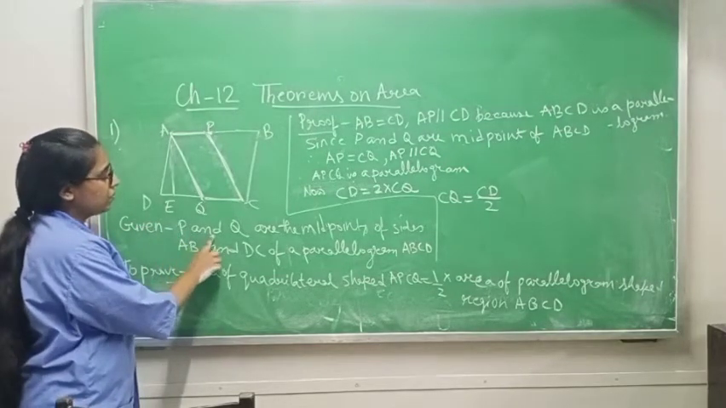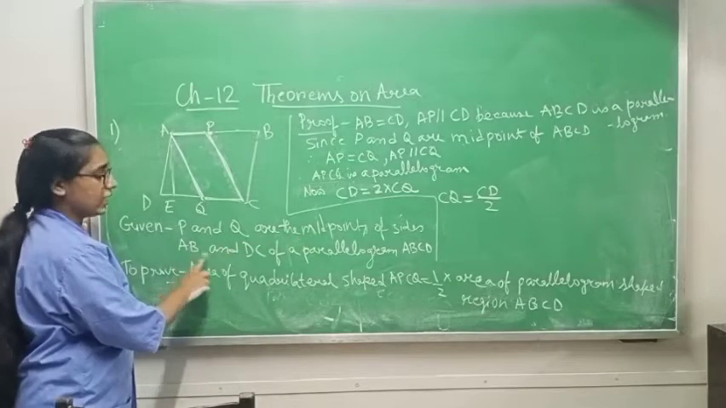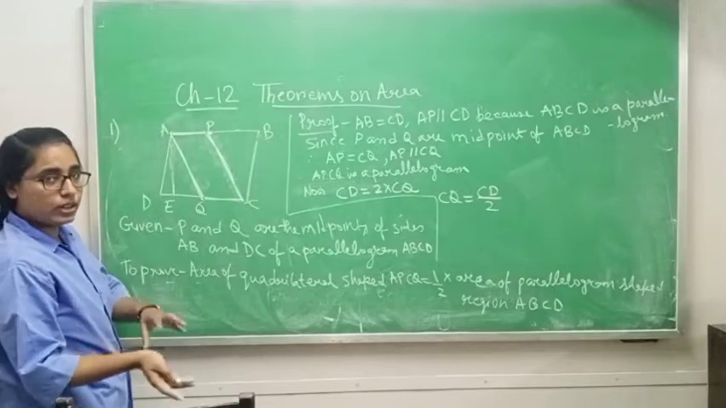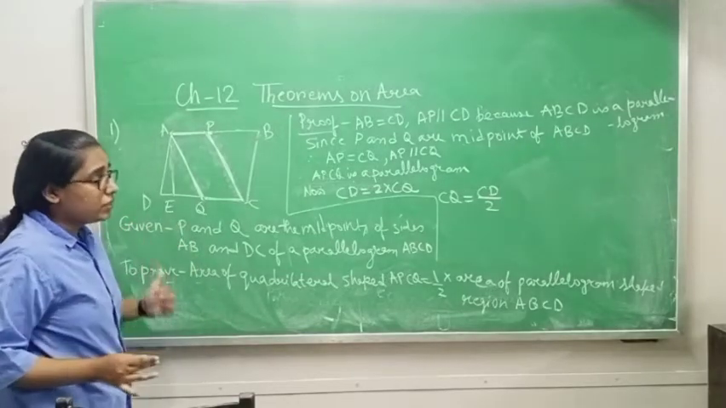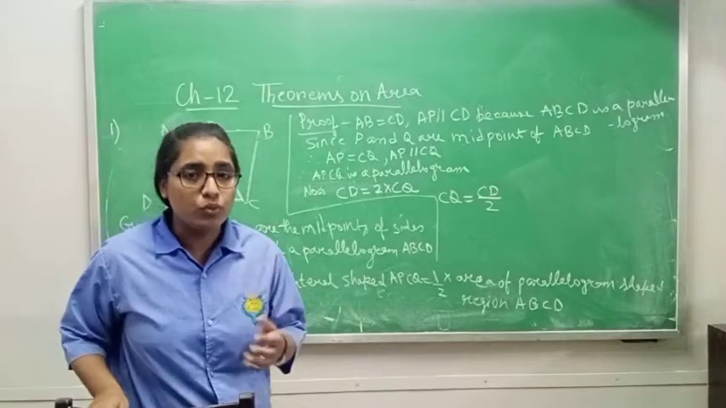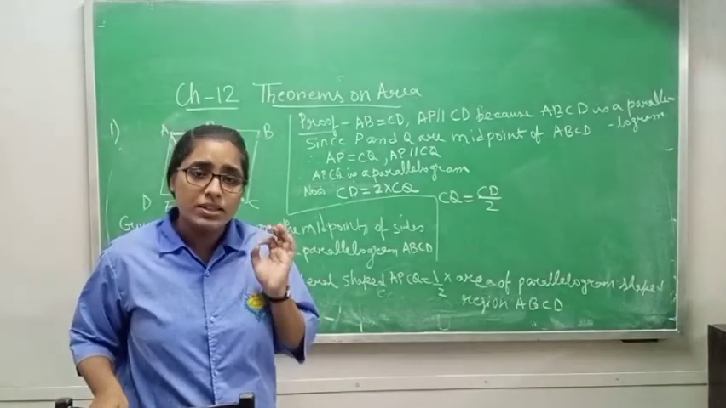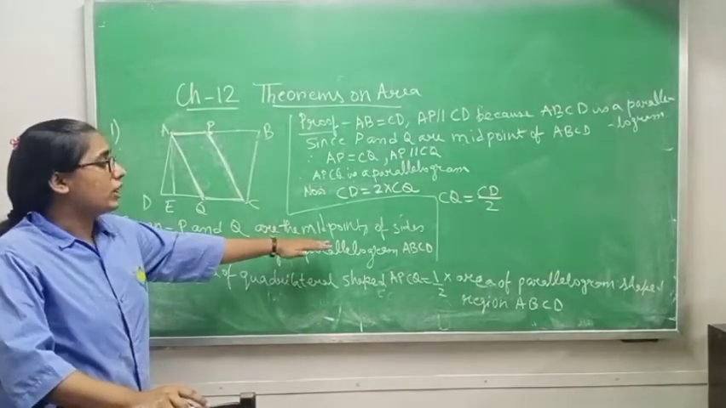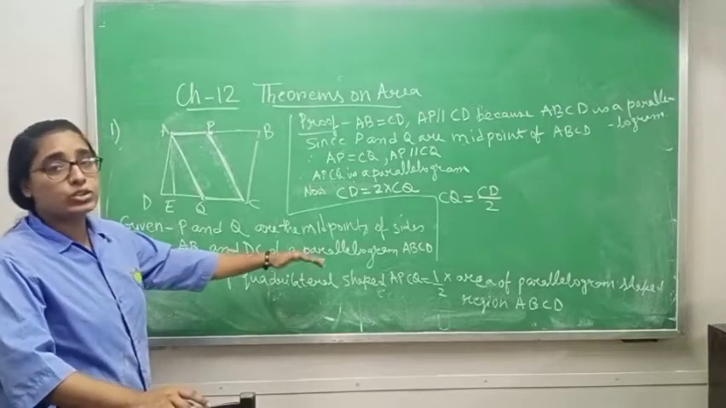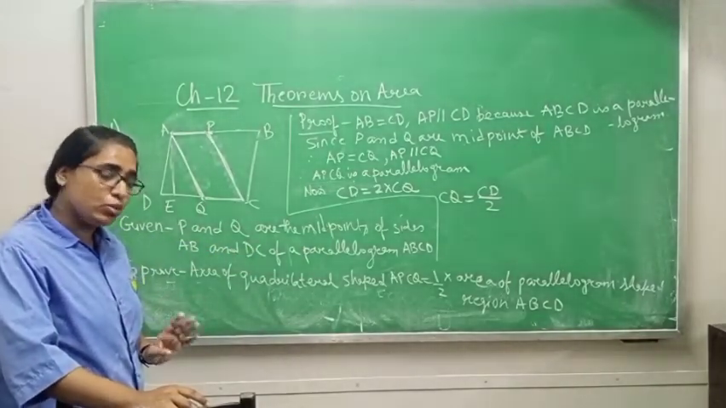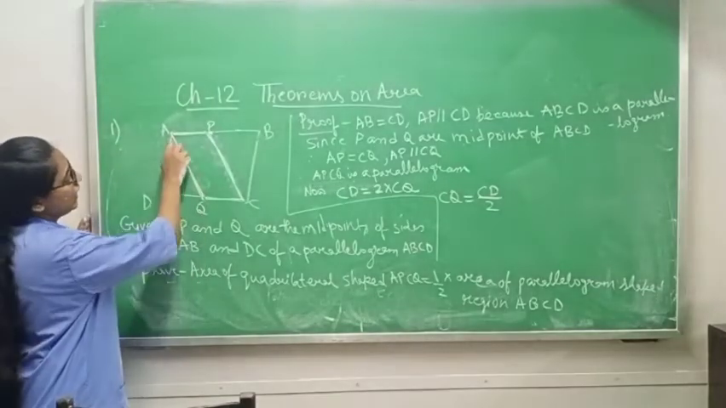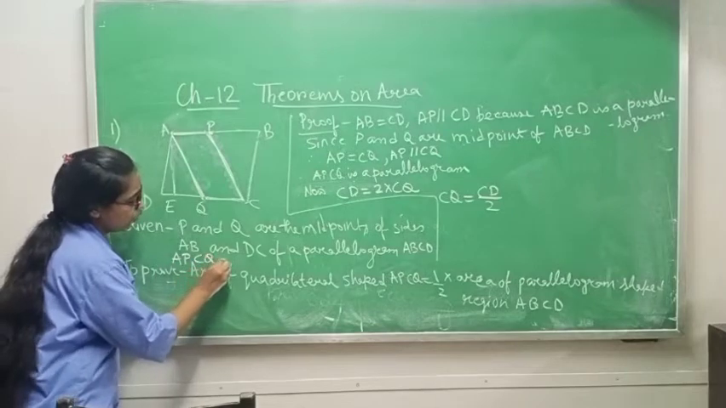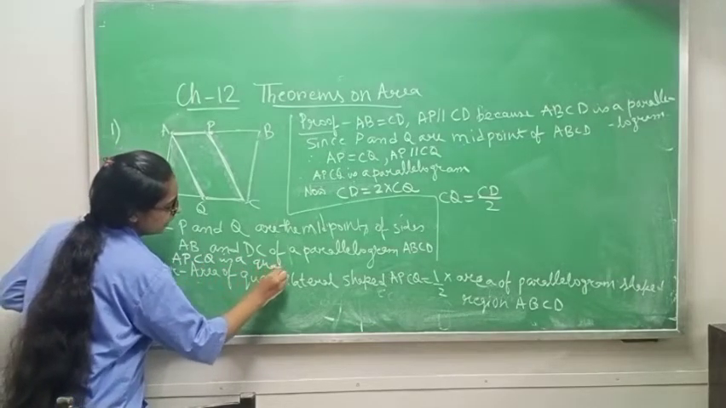So in the given part, what will I write? Given: P and Q are the midpoints of the sides AB and DC of a parallelogram ABCD. It is already given in the question, I am just copying from the book. Every time, for given and RTP, just copy from the statement given to you. So P and Q are the midpoints of the sides AB and DC of a parallelogram ABCD. Only this much is given to you. One more thing is given to you: APCQ is a quadrilateral. So write here, APCQ is a quadrilateral.